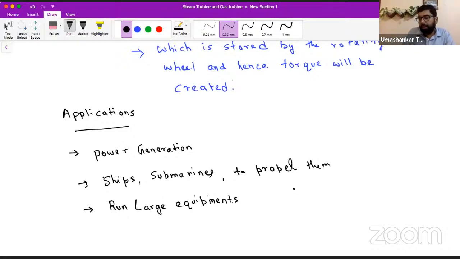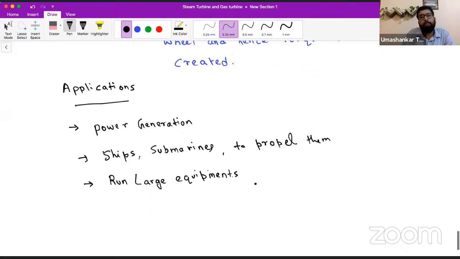So to run large equipment like big compressors, or any big power consuming device like a blower, pump, etc. Okay.